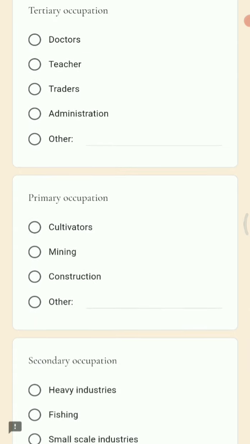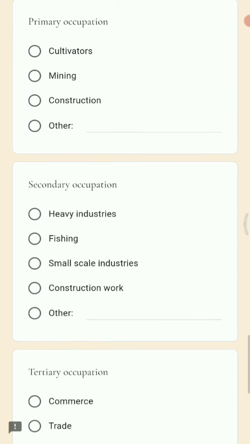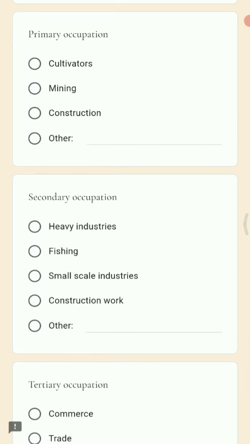Next option, tertiary occupation. So here we have the options like doctors, teachers, traders, and administration. So we all know in the case of tertiary we have trade as well as the service sector, right? So the right answer is traders because it is the incorrect one. We have to select the incorrect one.